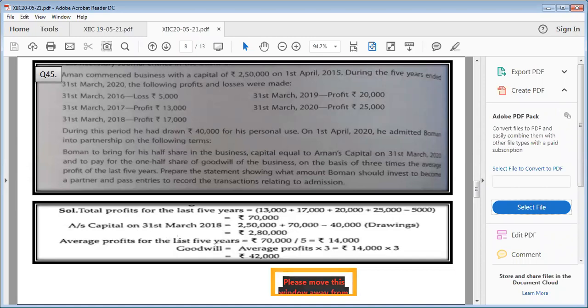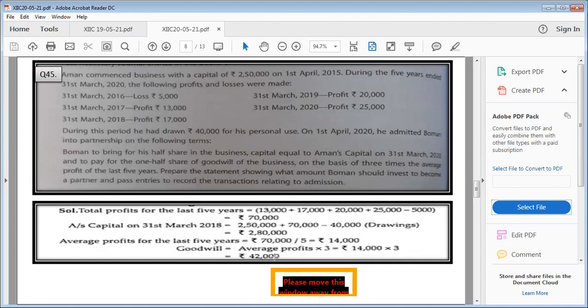Now let us find out goodwill. So goodwill has to be found on the basis of average profit. The total profit of 5 years was 70,000, divided by 5, multiplied by 3, because this is our years of purchase. Goodwill of the firm is 42,000. 42,000 divided by 2 is 21,000, the amount of goodwill which he will bring, because here it was written half of the share of goodwill.